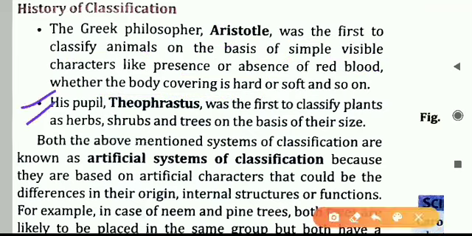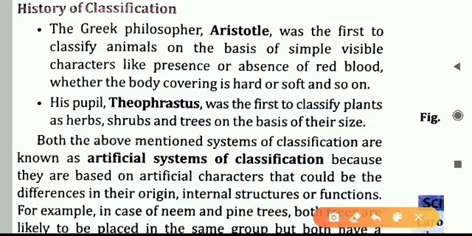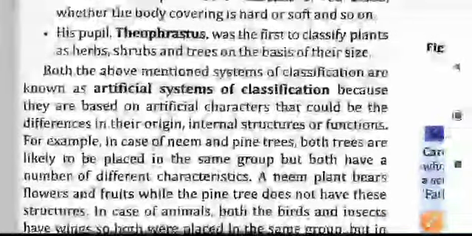Second one here is his pupil, means his student. Aristotle's student's name was Theophrastus. Theophrastus was the first to classify plants. So animals were classified for the first time by Aristotle and plants were classified for the first time by Theophrastus. He gave 3 categories of plants: herbs, shrubs, and trees. This was done on the basis of their size. Herbs are the smallest, then shrubs, and then trees are the largest. So this is what was done by Theophrastus.